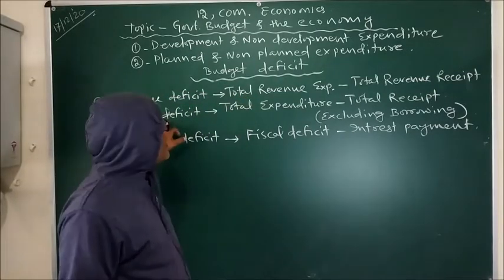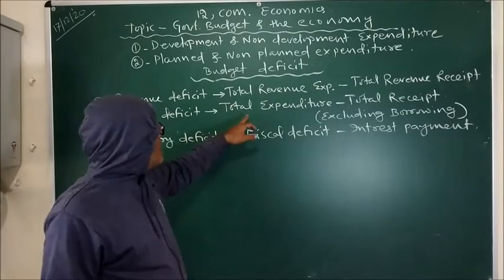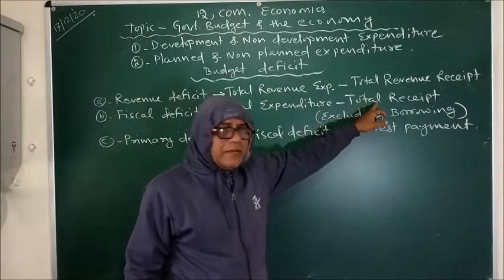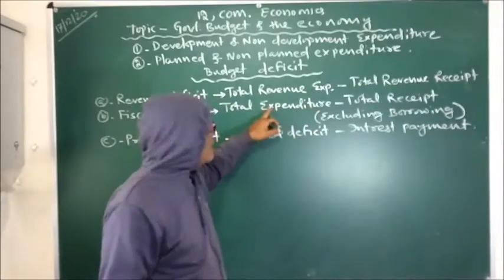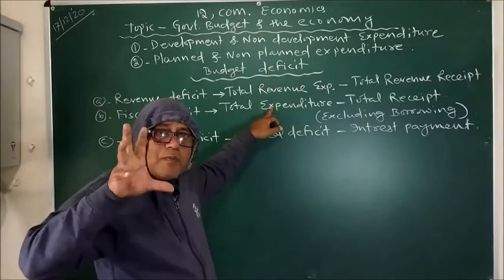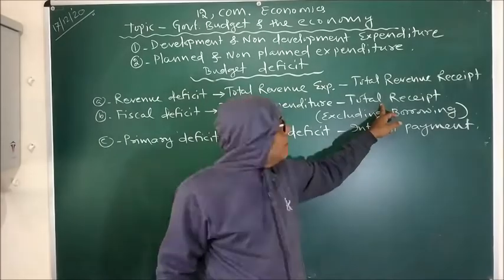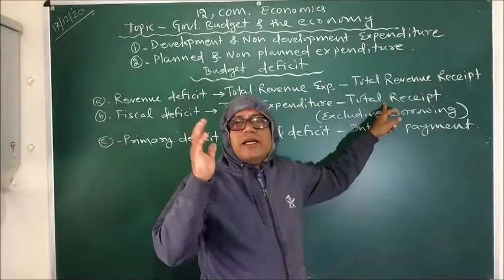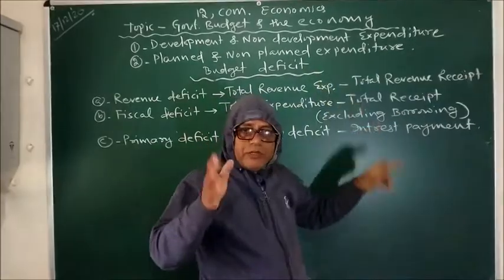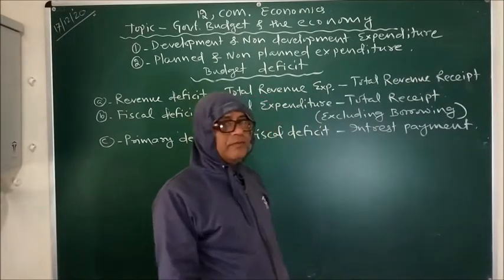Now coming to fiscal deficit. It is total expenditure minus total receipt. And when we are speaking about expenditure, it is both the sum of revenue and capital expenditure. And when we are talking about total receipt, it is again the sum of both revenue and capital receipt.